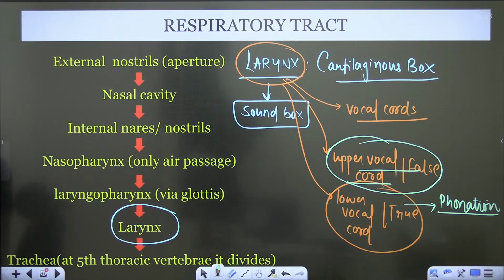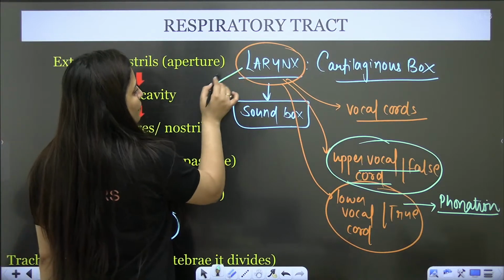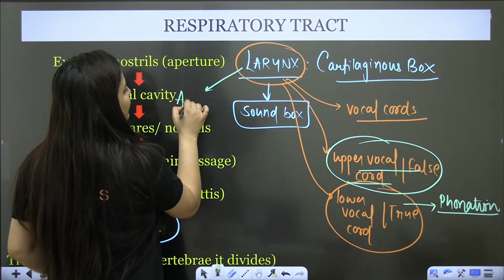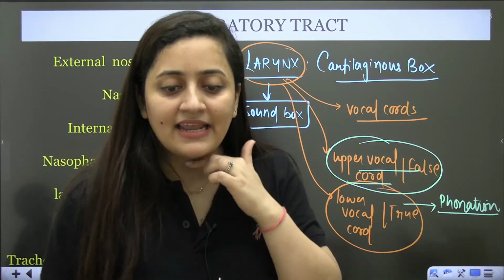And as I said, the larynx, which is the sound box, has true and false vocal cords. False vocal cords will just provide moisture to the true vocal cords. They are the upper one. Is that clear? So you know that in the case of males, when they attain puberty, this larynx will become prominent.